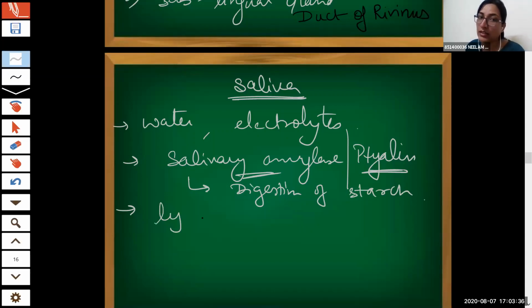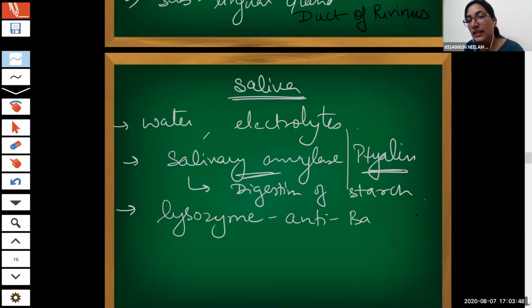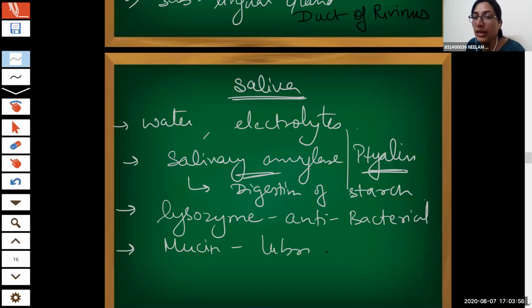Then there is lysozyme, which is antibacterial. Then there is mucin, which is mucus itself, which helps in the lubrication of food.